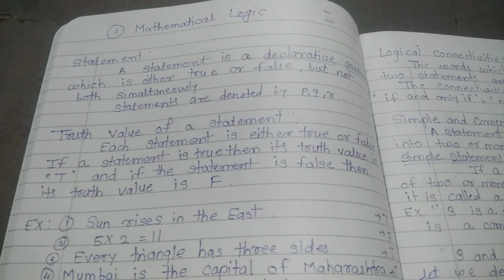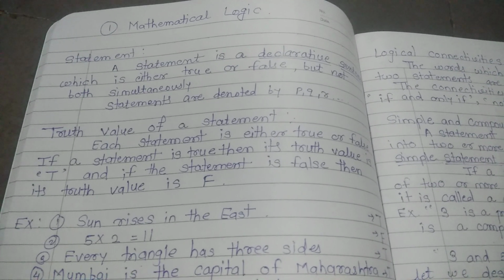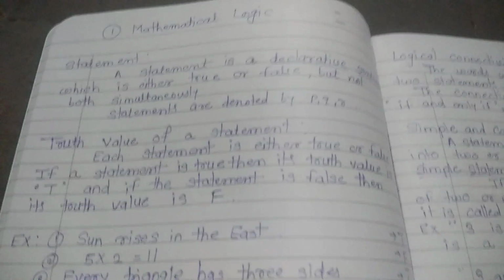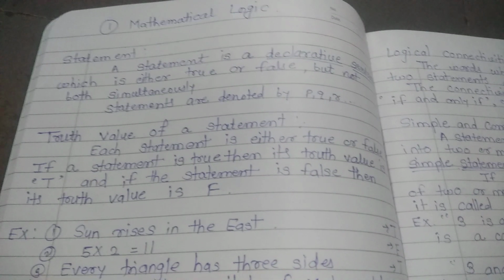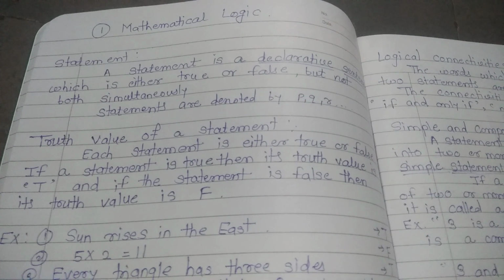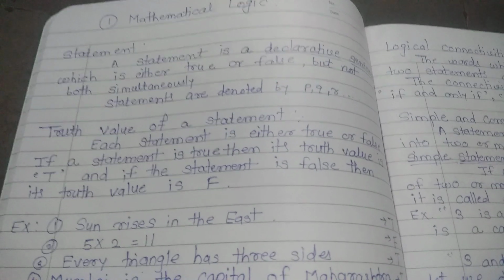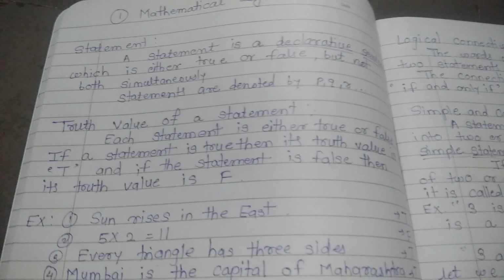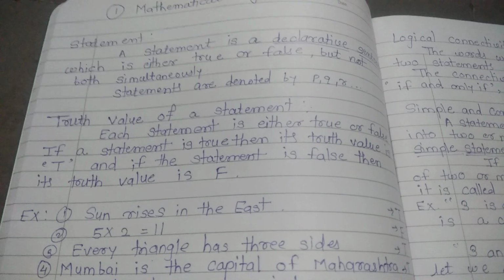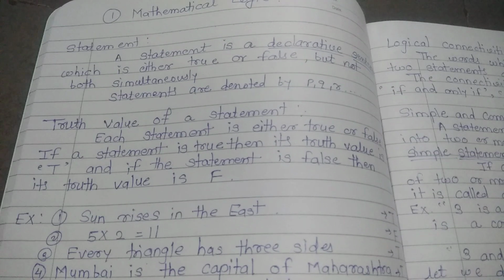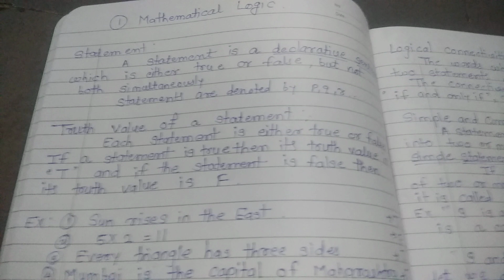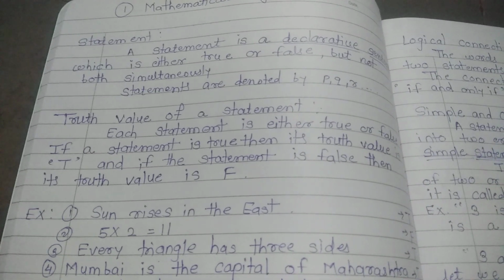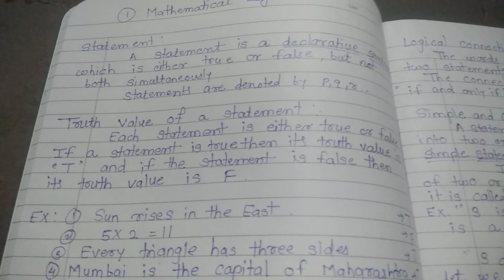Let me see the definition of a statement. A statement is a declarative sentence which is either true or false but not both simultaneously. What is stated in this statement? It is nothing but a statement is a declarative sentence. Declarative means it declares something which is either true or false. That statement may possess the truth value as T or false value as F. But not both, means a statement cannot be true and false. It may be one of them. Statements are always denoted by the small letters p, q, r, etc.